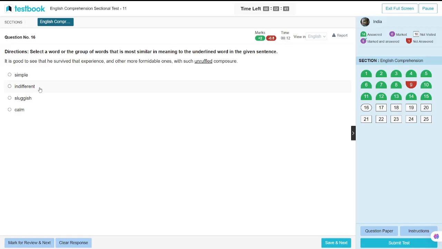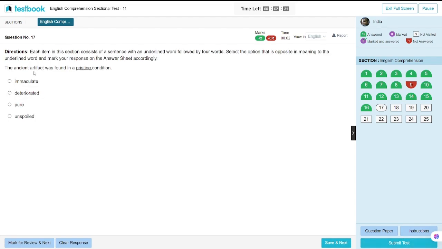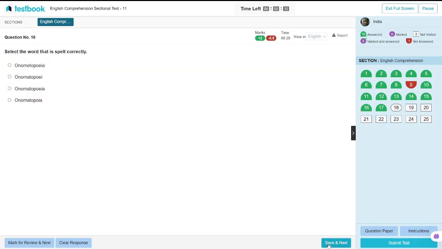Sluggish, simple and calm. No, sluggish, indifferent should be it. I think here it is asking about the most similar word. The ancient artifact was found in a pristine condition. Select the word that is opposite in meaning. Pure. Imputed, deteriorated, unspoiled. Here pure should be the answer.